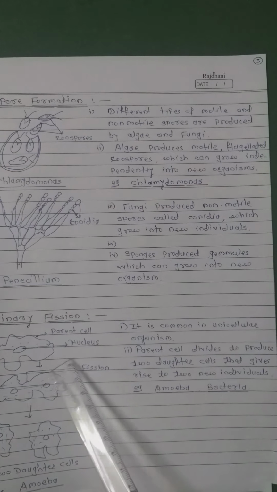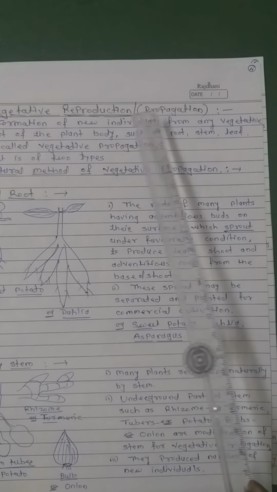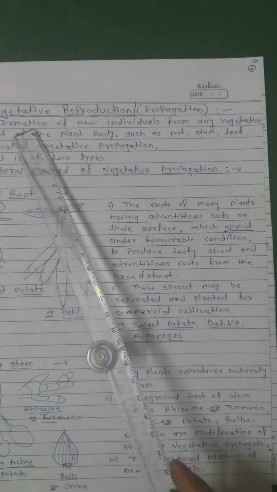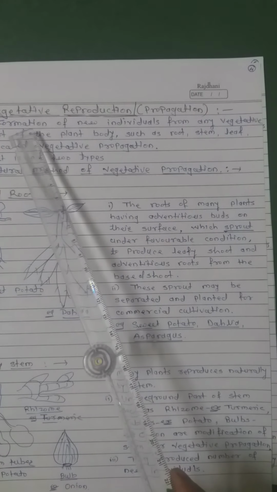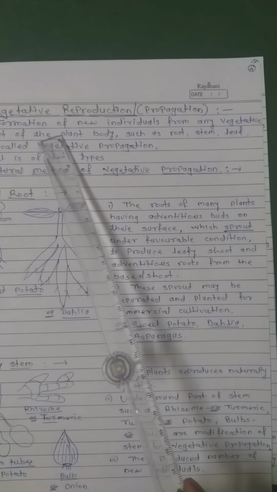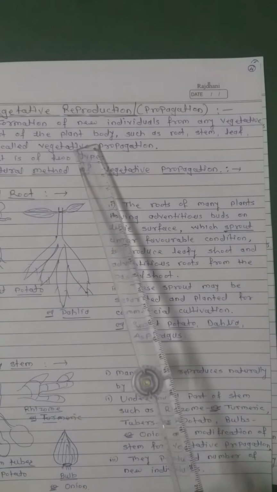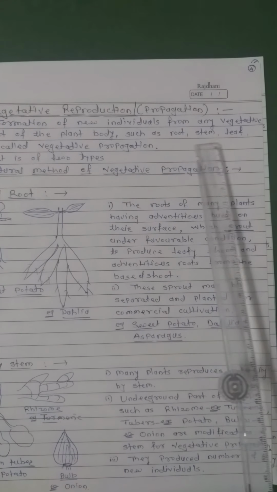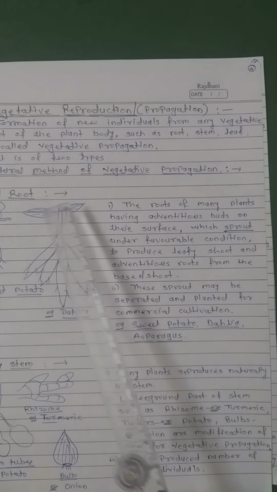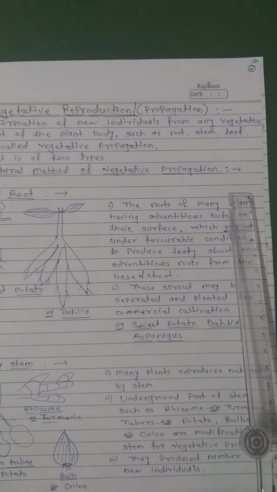Now next method is vegetative propagation. Vegetative propagation is also called vegetative reproduction. Then what is meant by vegetative propagation? The root, stem, leaf of the plant are known as vegetative parts. So the formation of new individuals from any vegetative part of the plant body, such as root, stem, leaf, is called vegetative propagation. It has two types: natural method of vegetative propagation.